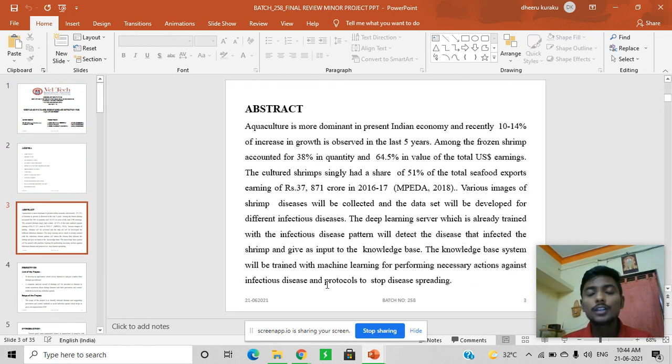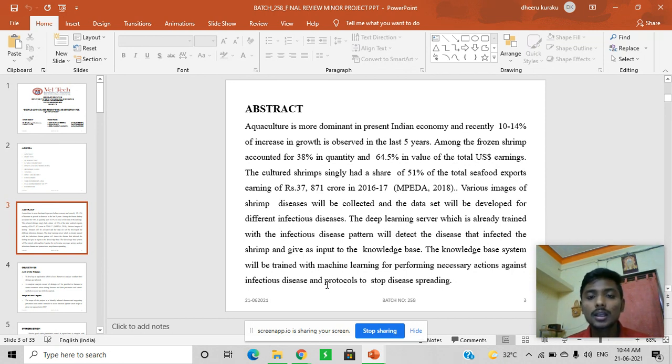Abstract. In this project, we are concentrating on aqua farmers who are doing shrimp cultivation. Shrimp cultivation plays a huge role in India's GDP, as India is exporting a huge amount of shrimps to other countries. In particular, in the year 2016 to 17, India benefited around 37,871 crores through this shrimp farming. As India is a peninsular land, shrimp cultivation is done throughout the coastal regions of India.